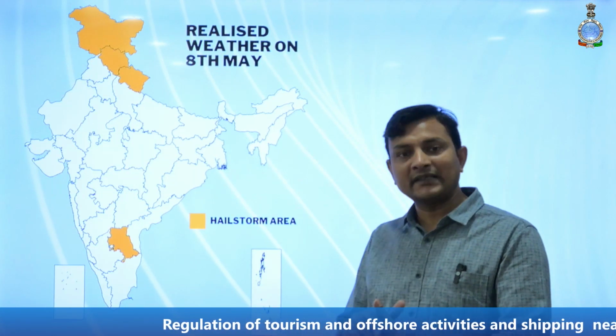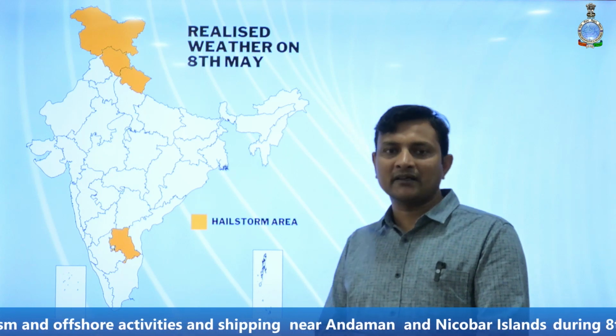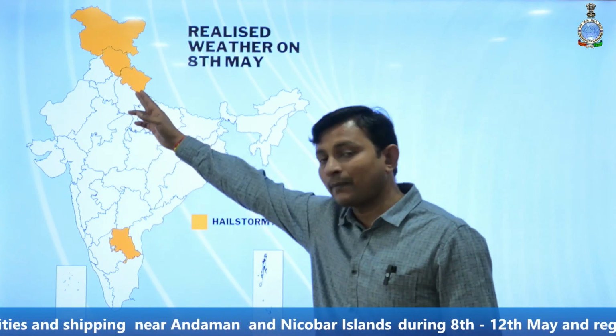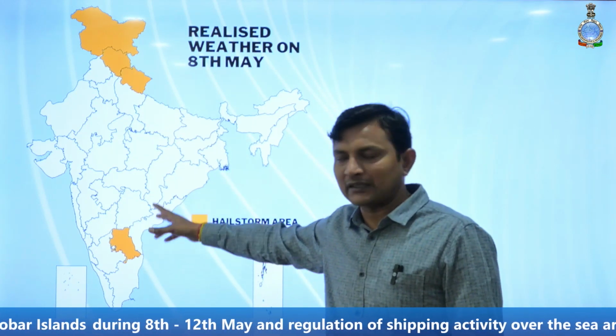And if we look at the observed weather during the past 24 hours, then yesterday hailstorm occurred at one or two places over Jammu division, over Himachal Pradesh, over Uttarakhand, and over Rayalaseema, which are given in the orange color shaded area.